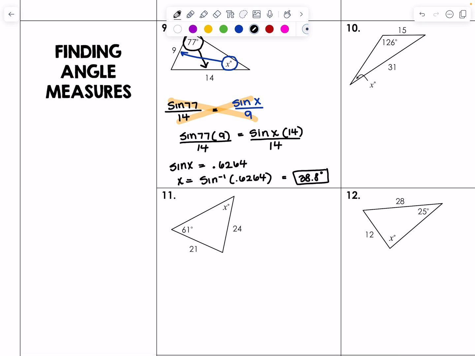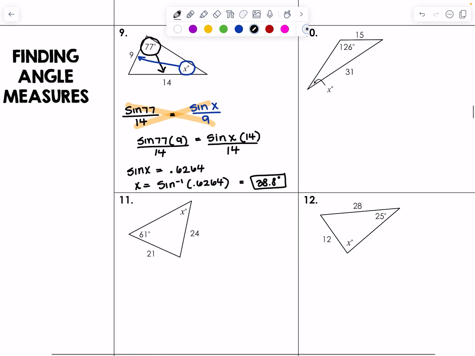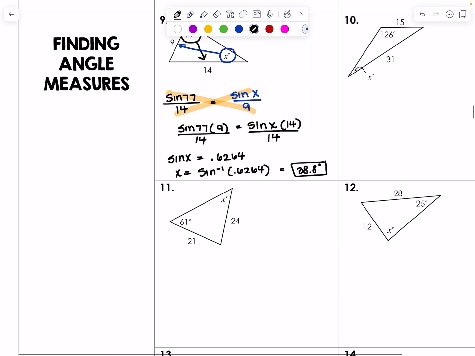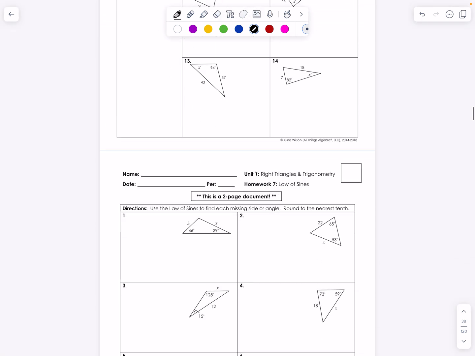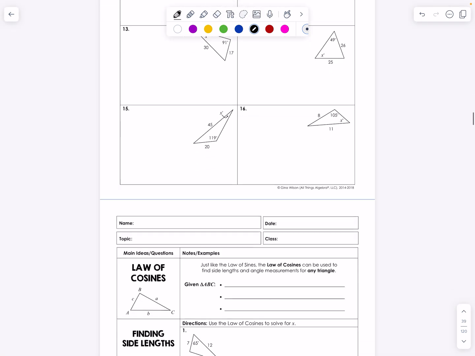But this number 9 requires two steps basically. So every time you're finding a missing angle and you're using trig, you want to use the inverse function of that trigonometric function, okay? All right, so that is finding using law of sines. There's plenty of practice for you to do there.